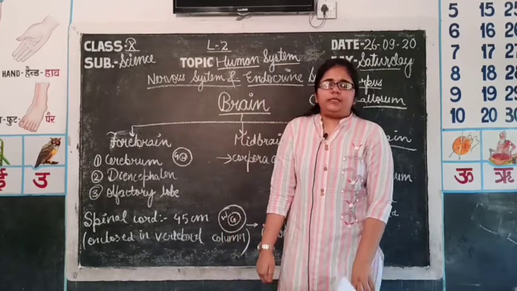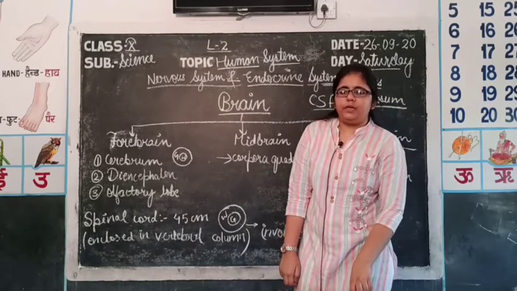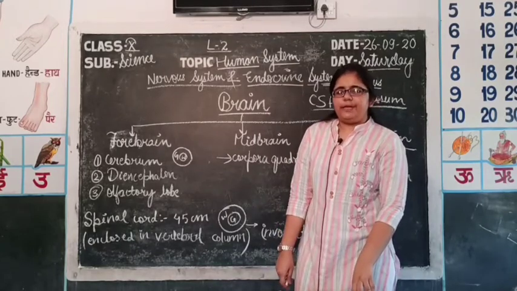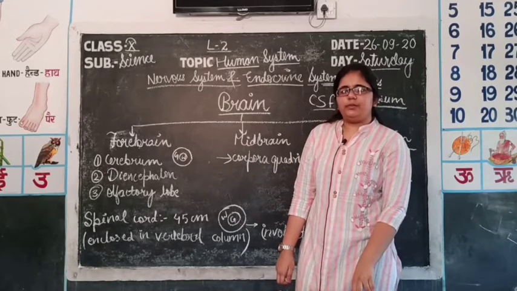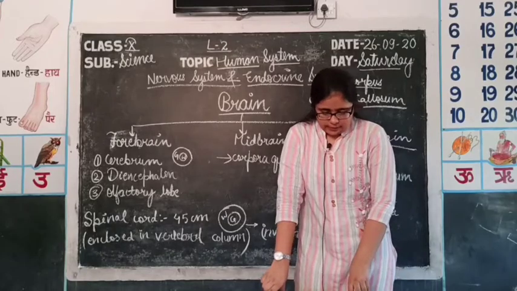The hypothalamus also secretes some hormones. These hormones regulate the pituitary gland. The hormones secreted by the hypothalamus are known as hypothalamic hormones. These we will discuss later in the endocrine system.